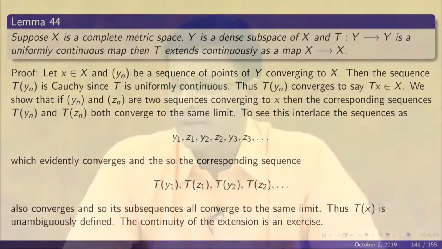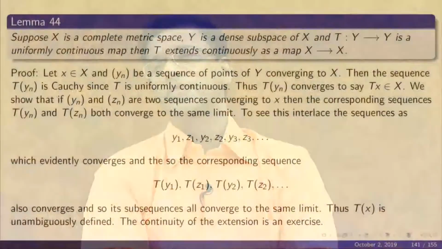This is all fine, but there is one small problem that we must address now. It could happen that you pick a point little x, and there could be two different sequences, y_n' converging to x and y_n'' converging to x. Then we look at T y_n' and T y_n''. Where is the guarantee that they will have the same limit?